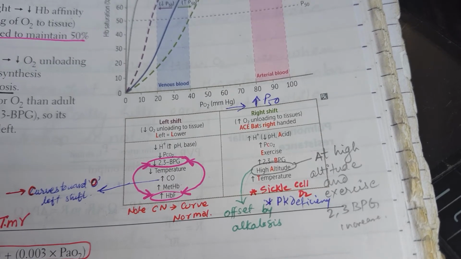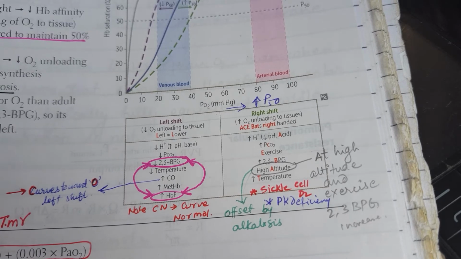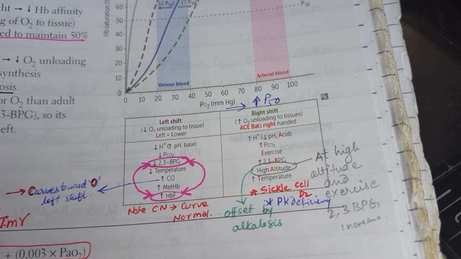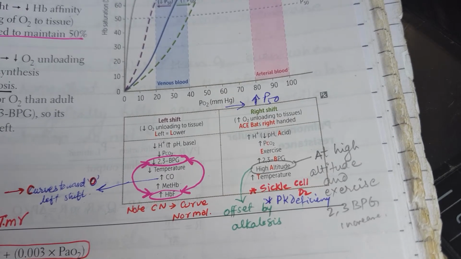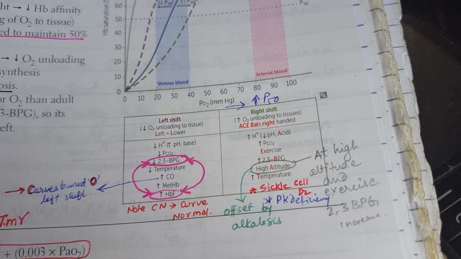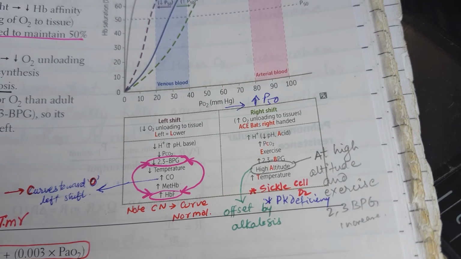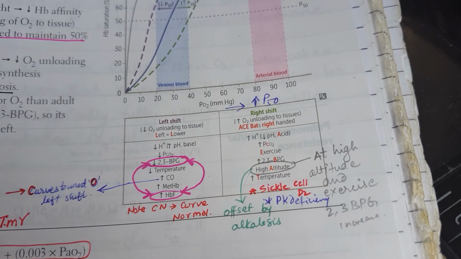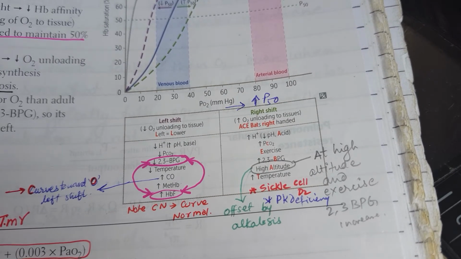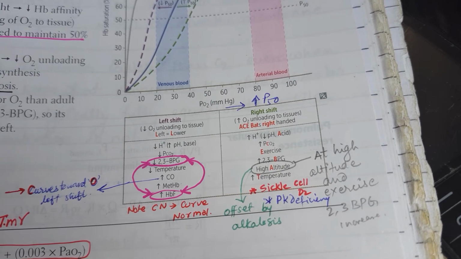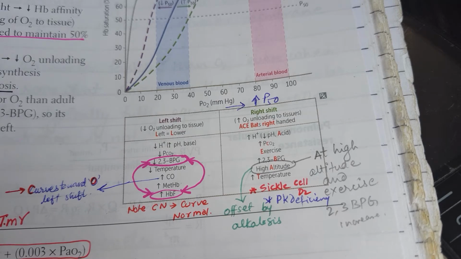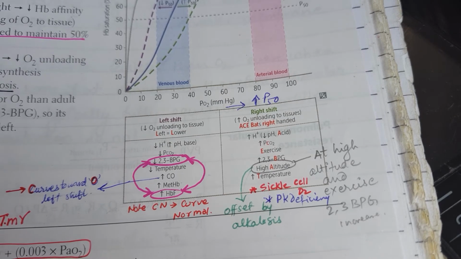One thing that you need to remember is that in high altitude, 2,3 BPG increases, and also in exercise. So basically it will shift towards the right side. Increase in temperature can also lead to the rightward shift. And sickle cell disease will also decrease the affinity for oxygen, so there will be increased oxygen unloading in the tissue. So sickle cell disease and PK deficiency can also lead to the rightward shift.